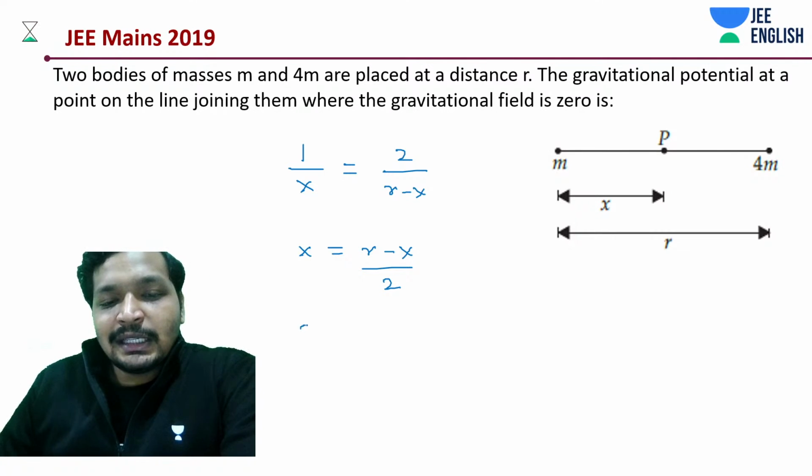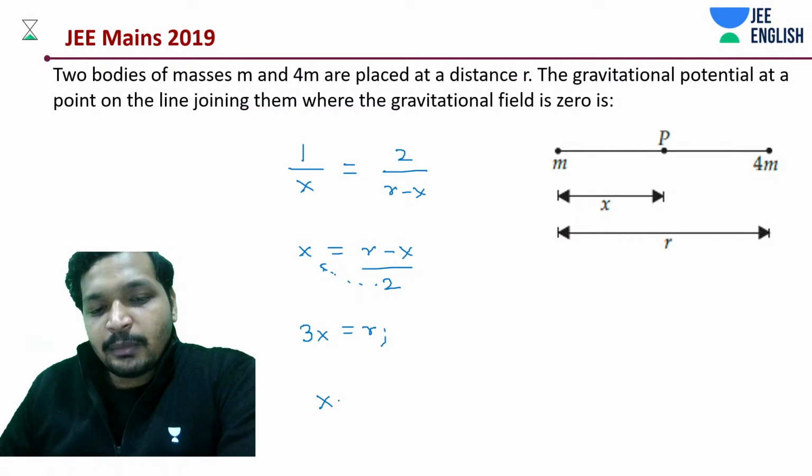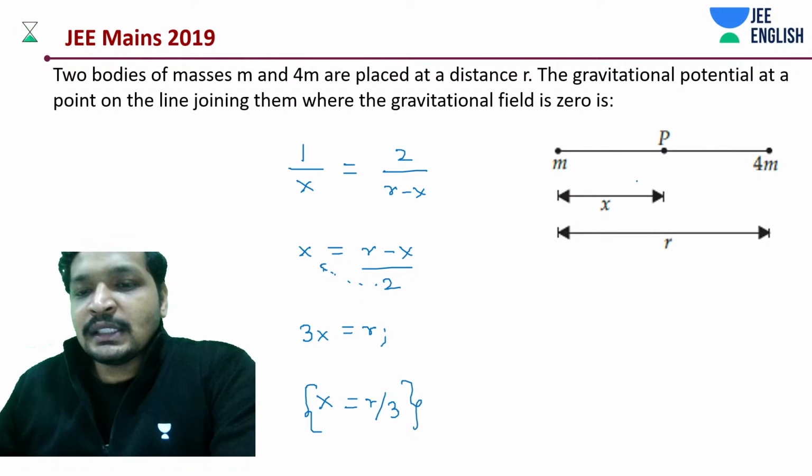You get 3x is equal to r. That means x is equal to how much? r by 3. Okay, x is equal to r by 3.